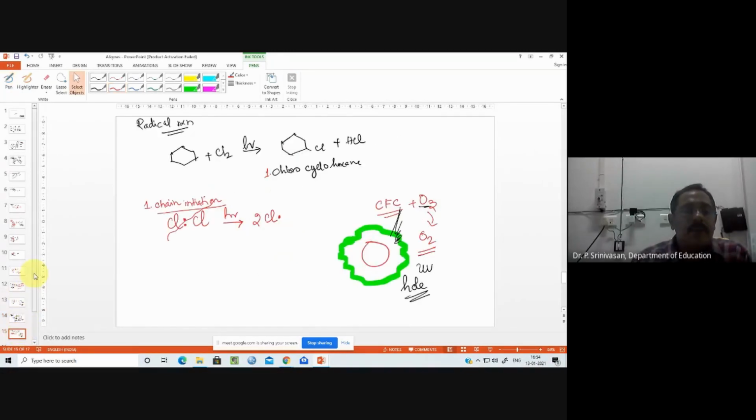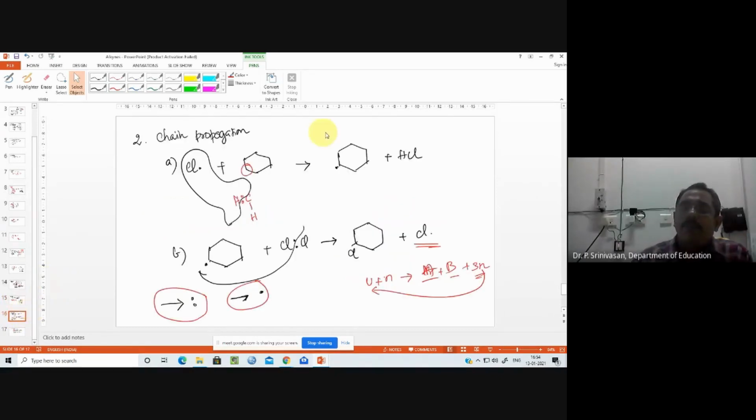Okay, the final one is a radical chain system. This is not a ring opening system, the ring is always closed. Okay, so cyclohexane in the presence of sunlight reacts with chlorine. It's a very fast reaction. We get chlorocyclohexane. So for this, we have to write in steps. There are 3 steps. The first step is chain initiation. The chlorine molecule goes to chlorine radicals. The second step, chain propagation, where the chain is propagated via formation of many more radicals. And also you get the product here.